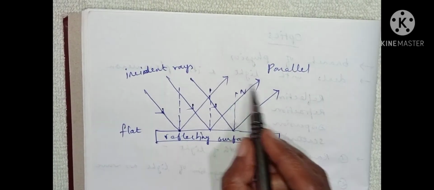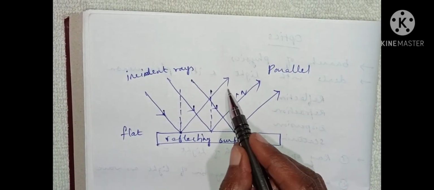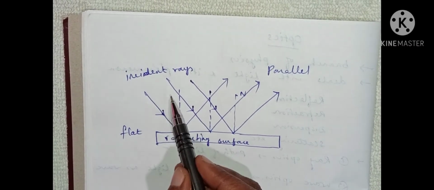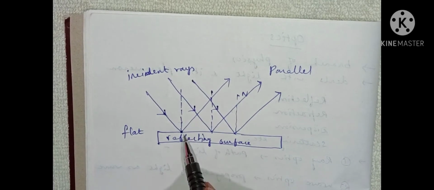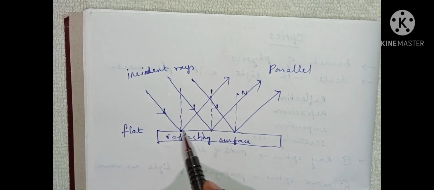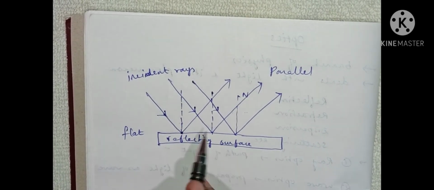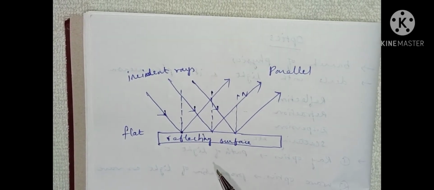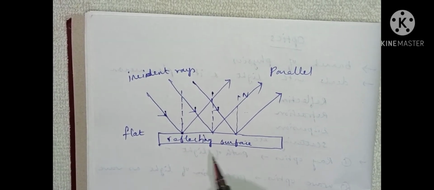These three are reflected rays, and these three reflected rays are parallel. These three incident rays are parallel. Incident rays remain parallel after reflection when they are incident on a flat reflecting surface. This is called regular reflection.